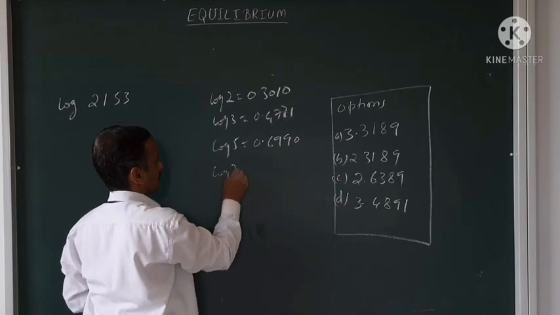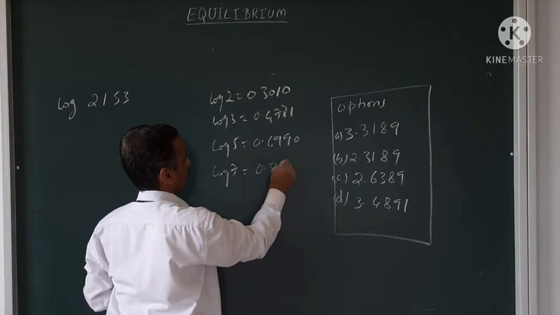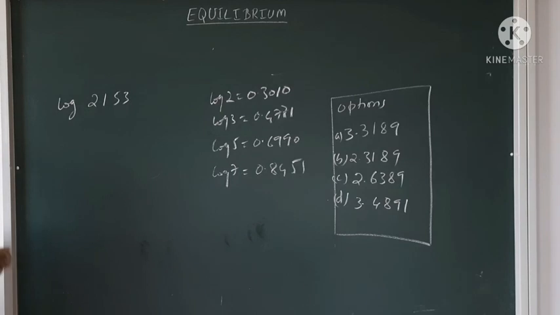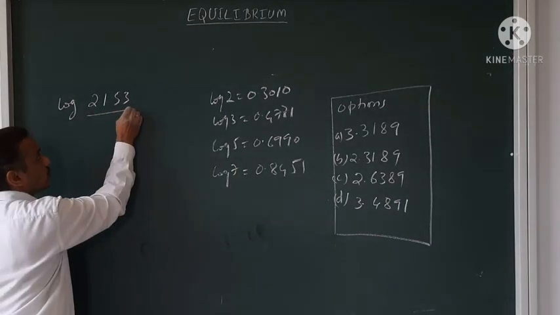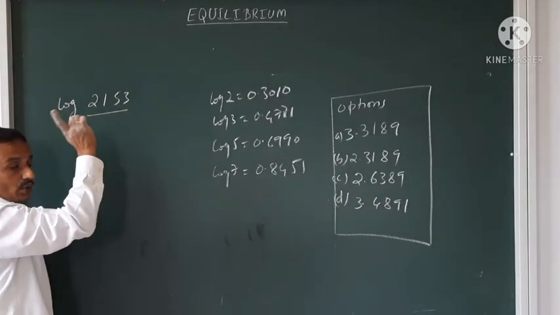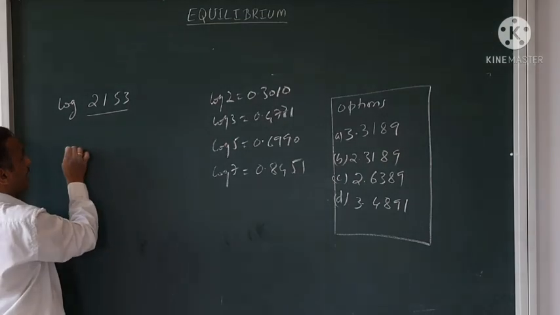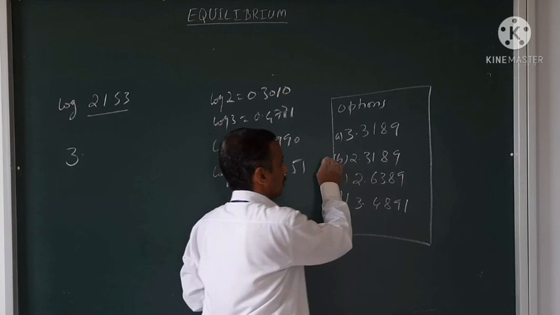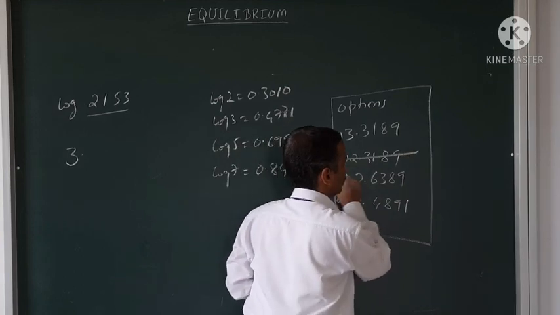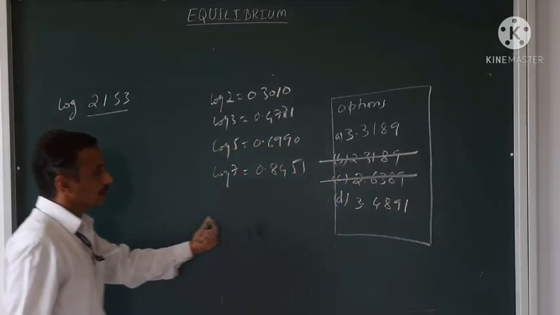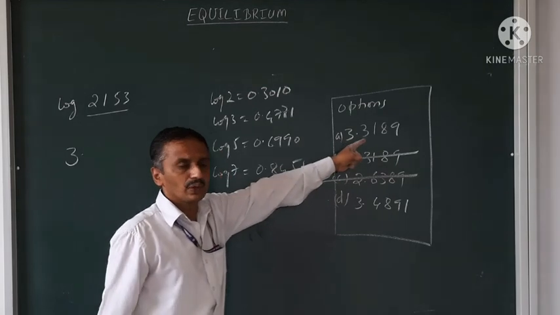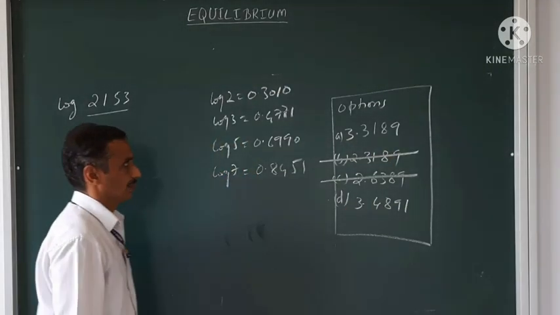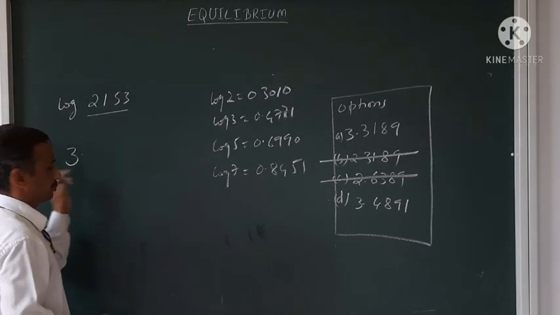Log of 7 is equal to 0.8451. This table. Now see here, 4 digits before the decimal means the characteristic is 3. So this one is neglected, this one also neglected. Now see here, 3.189 and 3.4891, both are 3 only.